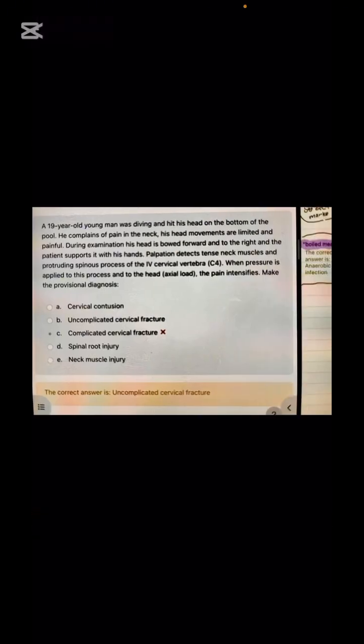Next, why is this fracture uncomplicated? Because neurological symptoms are not there. If the fracture reaches or affects the spinal cord, it will be a complicated fracture. What we will see in the patient are neurological symptoms, which are not mentioned in this question.